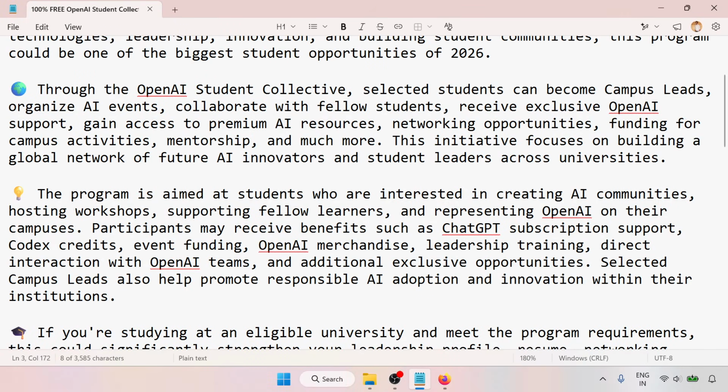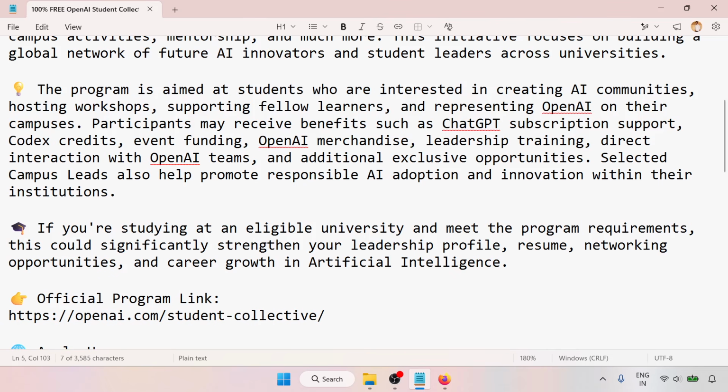Through the OpenAI Student Collective, selected students can become campus leads, organize AI events, collaborate with fellow students, receive exclusive OpenAI support, gain access to premium AI resources, networking opportunities, funding for campus activities, mentorship, and much more. This initiative focuses on building a global network of future AI innovators and student leaders across universities.